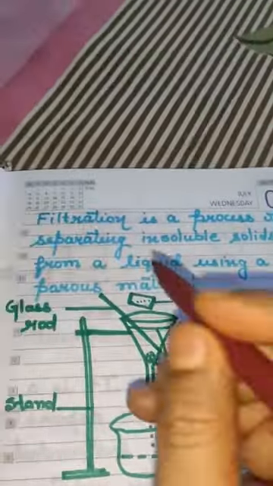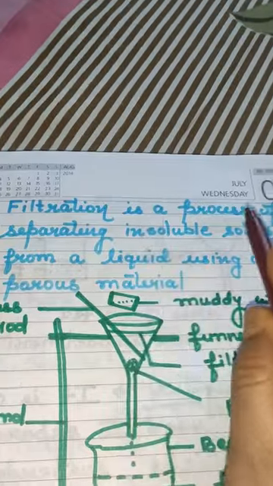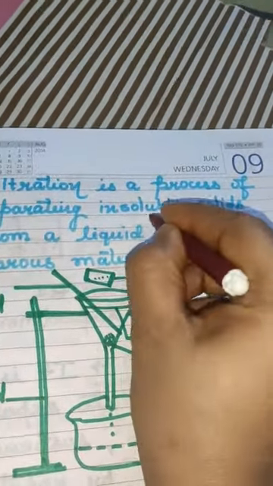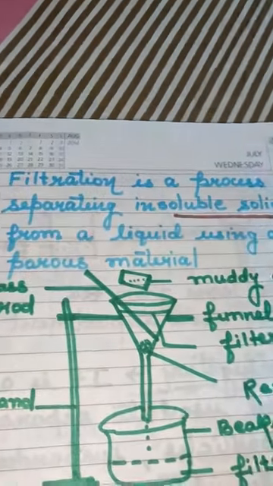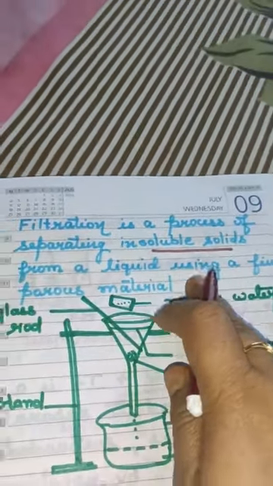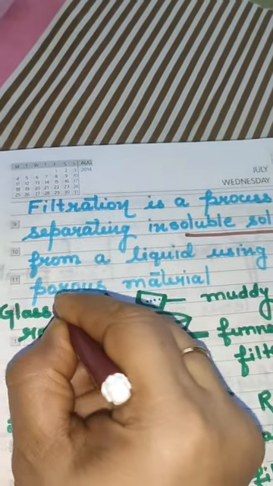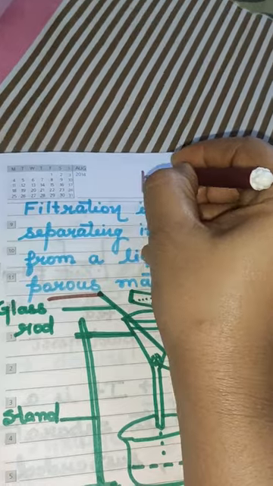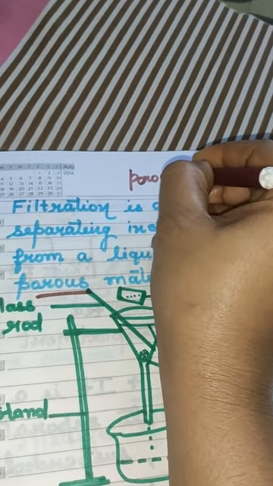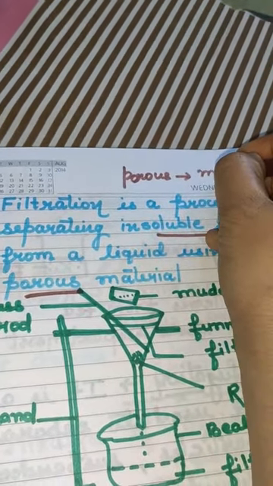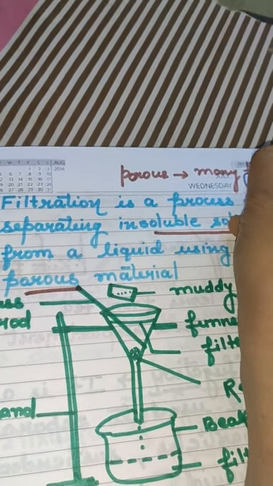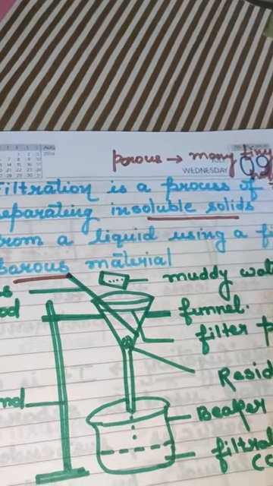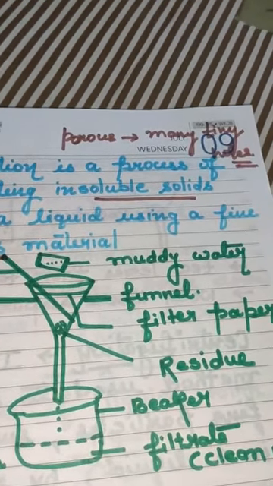Now, what is the definition? Filtration is a process of separating insoluble solids. Mind it, insoluble solids from a liquid using a fine porous material. What is the meaning of porous? Porous means which have many tiny holes. Clear to you? Which have many tiny holes.